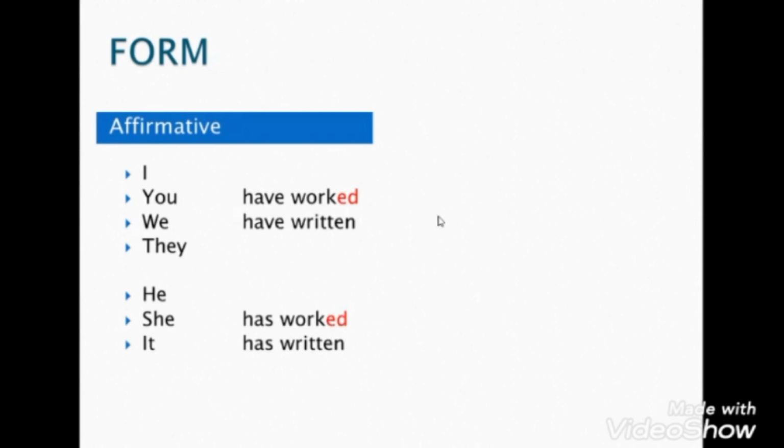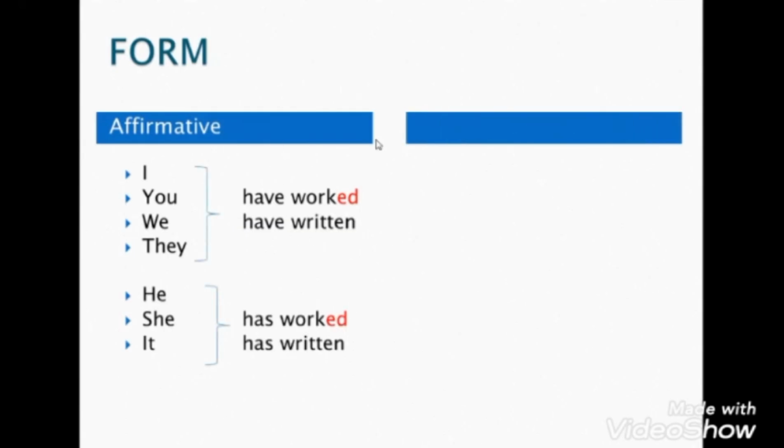Okay, let's move to the next part. Interrogative. Interrogative means the questions. How can we make questions using the present perfect?